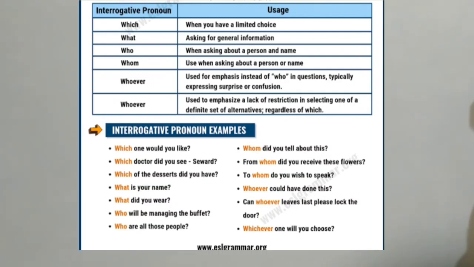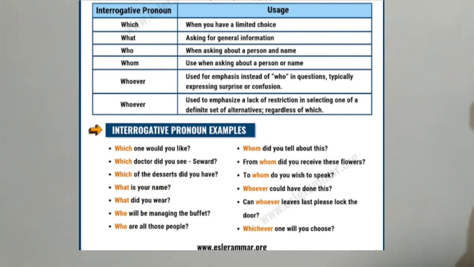But if the waiter says only one chicken biryani or one veg dish, or chapati, only two dishes are there, then how will we ask that question? Which do you want? Clear, students? So what we ask for general information, which we use for a limited choice.